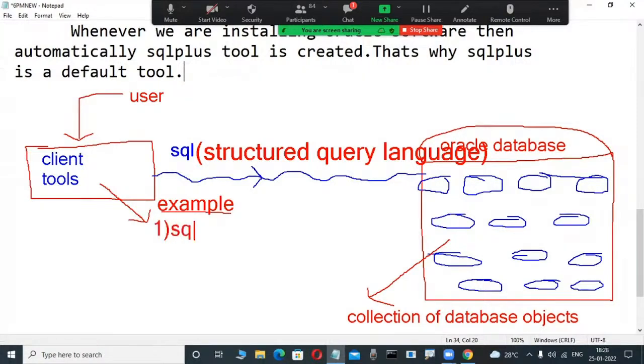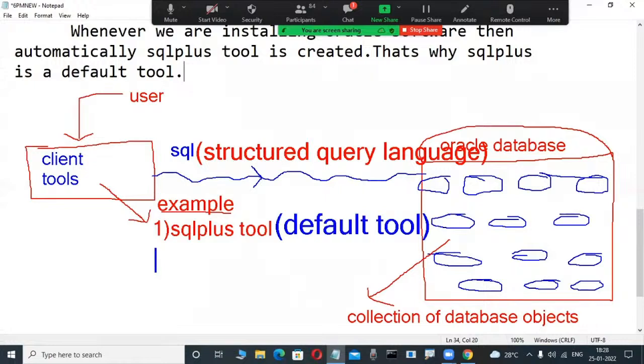SQL Plus is there. SQL Plus is a command line interface. Daily we are using the SQL Plus tool. You are not required to load this tool. Whenever we install the Oracle software, this tool is automatically available. I will show you all of this practically. This is also called the default tool. Only this tool is a default tool.